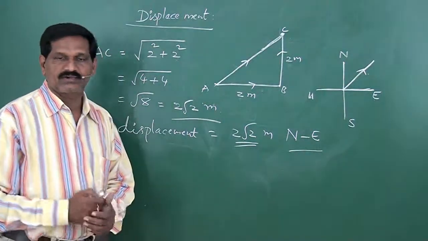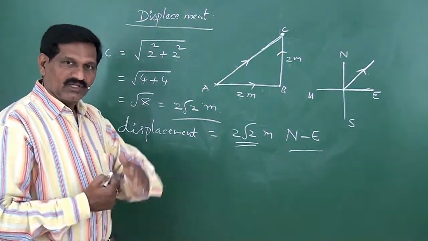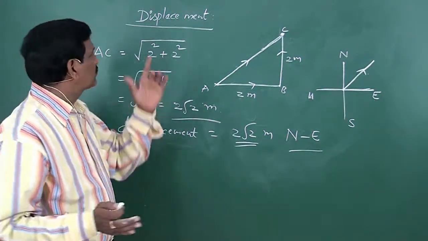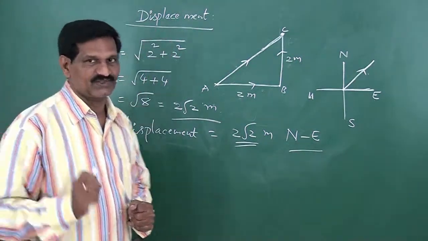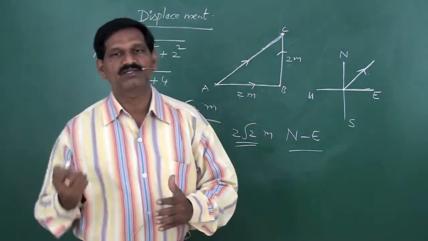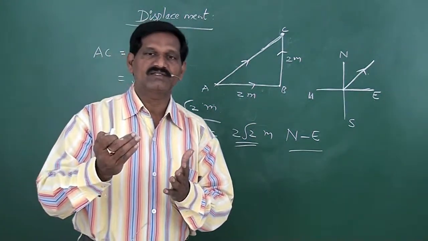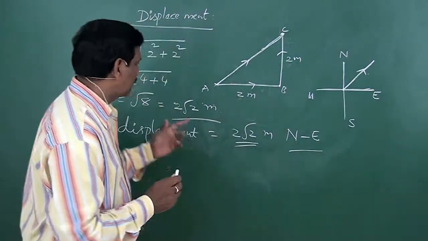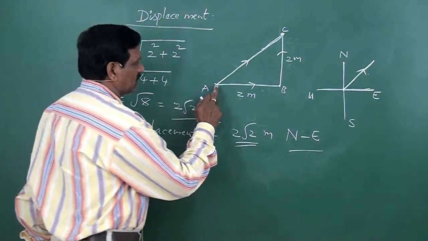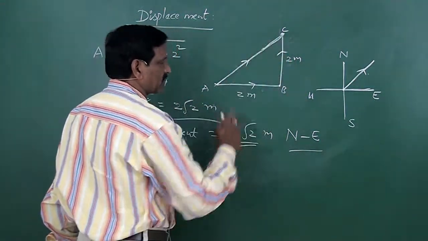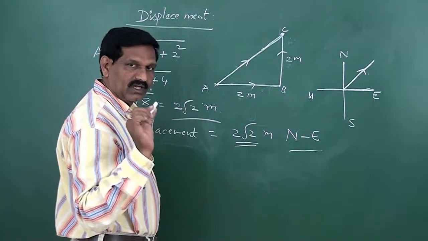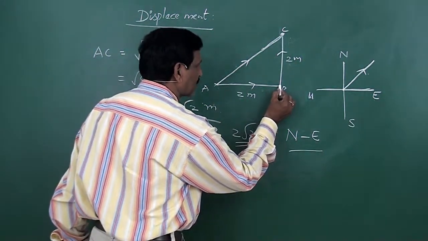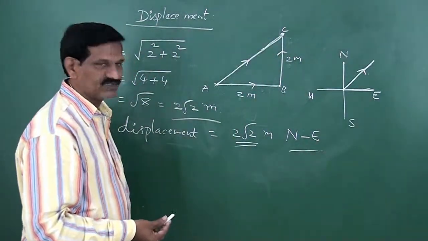Okay, this is displacement. Now, similar to speed, we have velocity. Displacement is similar to distance. Distance is a scalar, displacement is a vector. Distance is the length of the actual path followed. Here, in the example of 2 meter and 2 meter, the particle actually moves along AB, then from B to C, along BC.